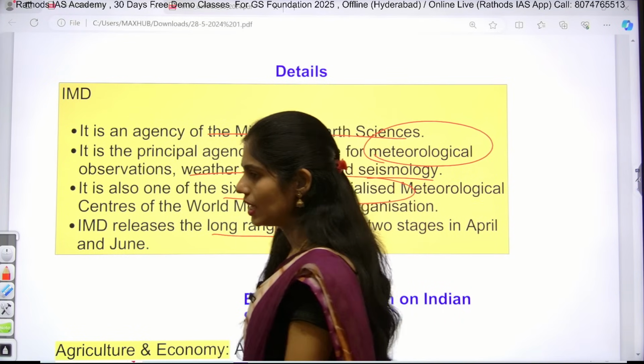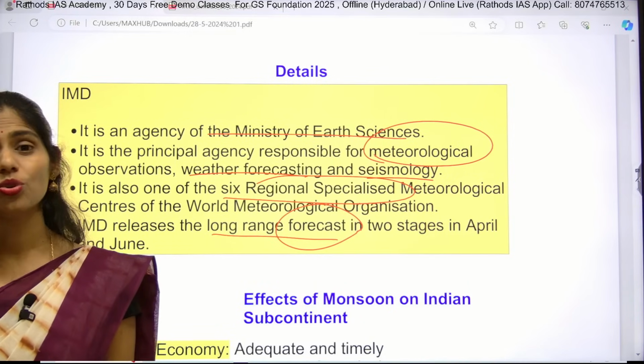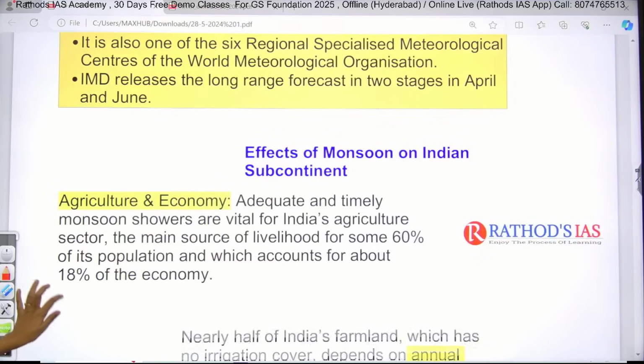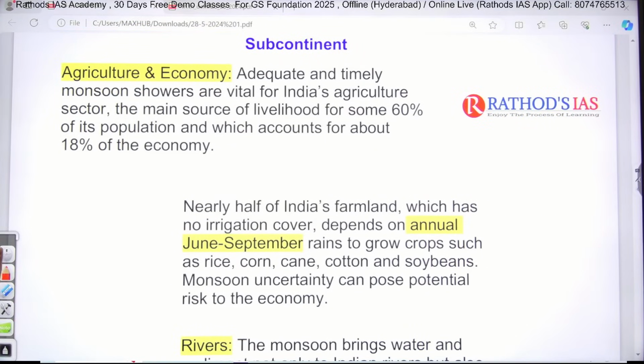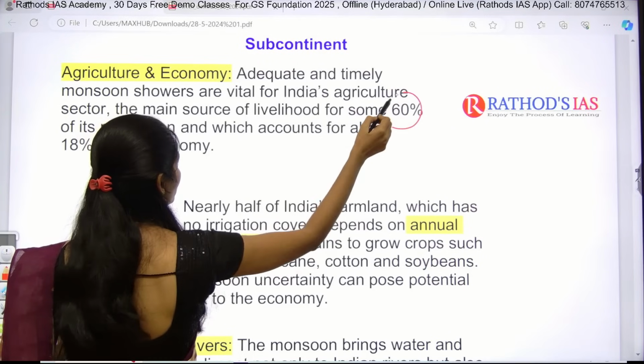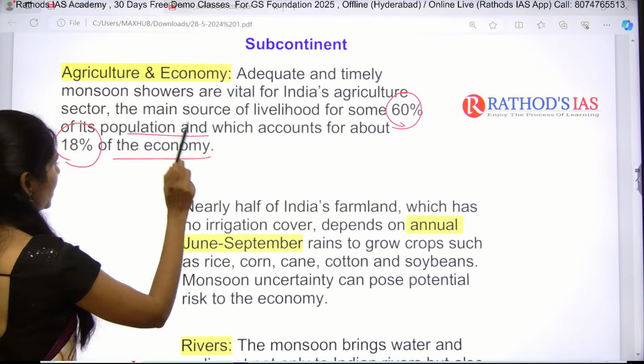And now let us see how the monsoon is very important, how it is going to affect our agriculture. It is a very important topic. So agriculture and economy: when you are getting adequate, that means required and timely rainfall, it is very important for our Indian agriculture, because it is one of the main sources of livelihood for about 60% of India's population, and about 18% of the economy is dependent on agriculture.